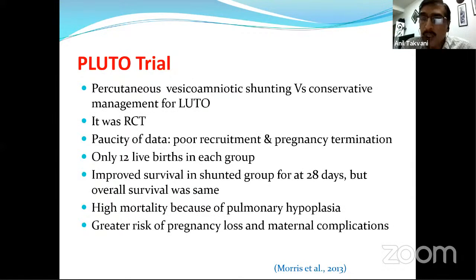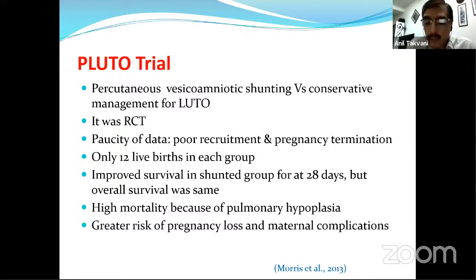This is the only randomized trial available, which was terminated prematurely because of paucity of data, poor recruitment, pregnancy termination, and also maternal complications. There were only 12 live births in each group, with improved survival in the shunted group, those who got the vesicoamniotic shunt, for 28 days only, but overall survival was the same. There was high mortality because of pulmonary hypoplasia and a greater risk of pregnancy loss and maternal complications.